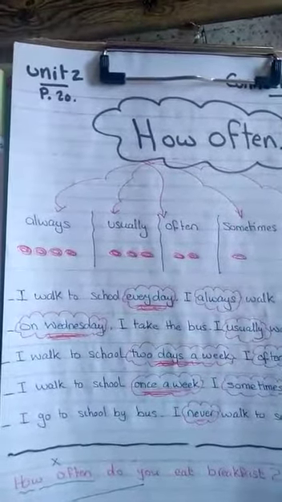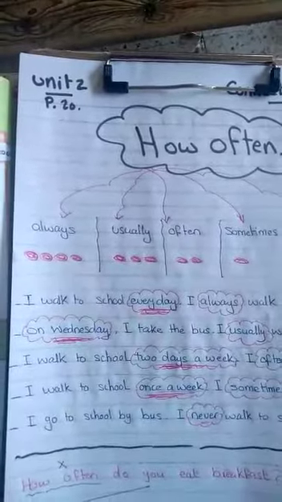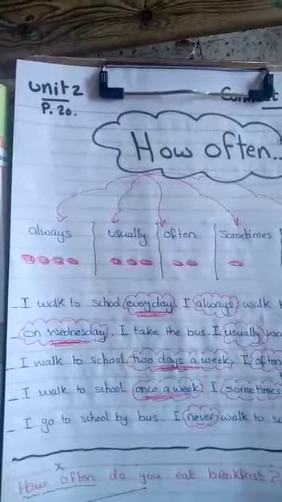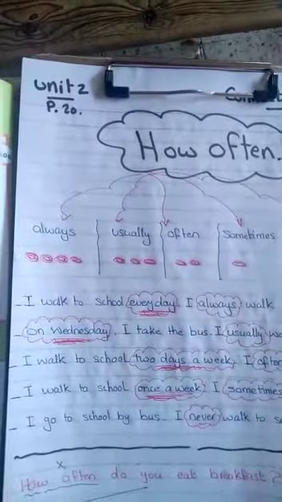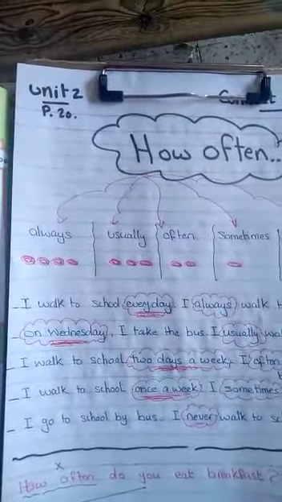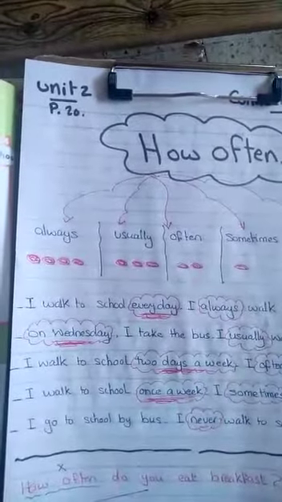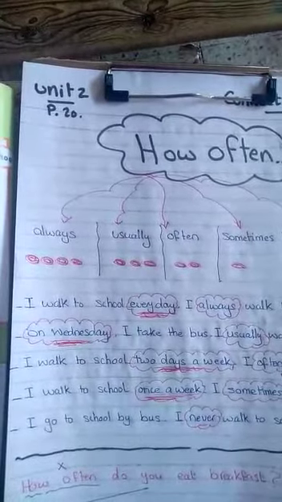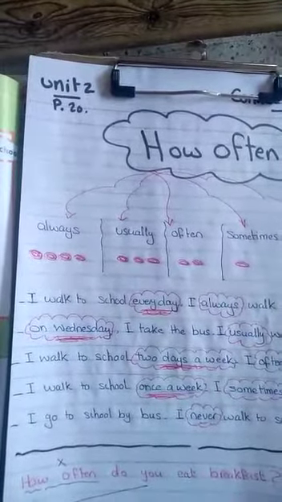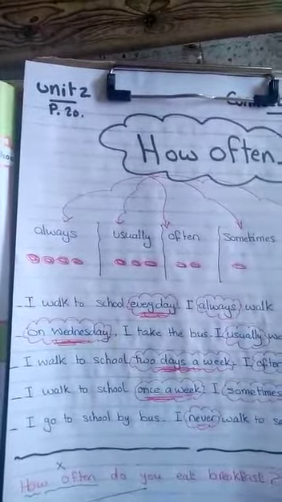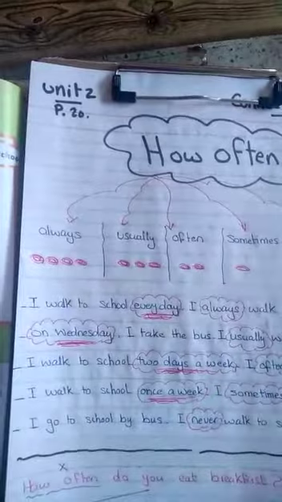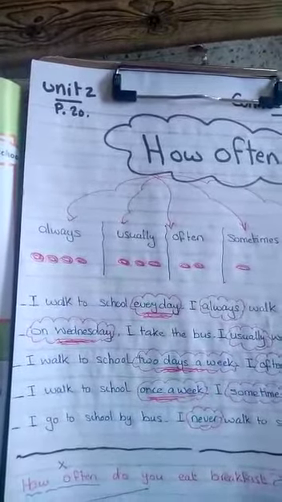So when we ask a question with how often, we usually answer with one of these 5 words. Always, if I do the thing every day. Usually, I do it some days, 5 days a week, for example. Often, I do it 3 days a week, 2 days maximum. Sometimes, I only do it once a week. Never, I don't do it at all.